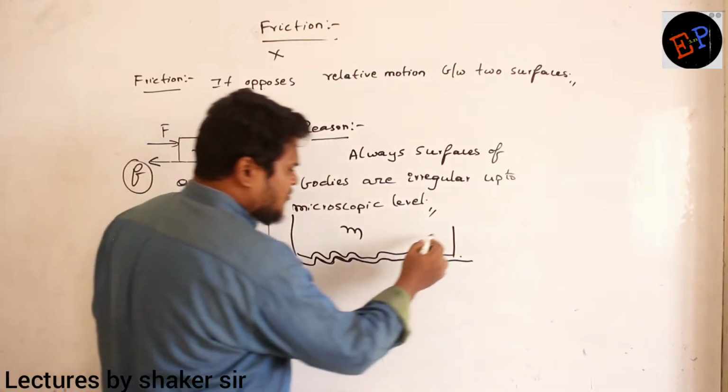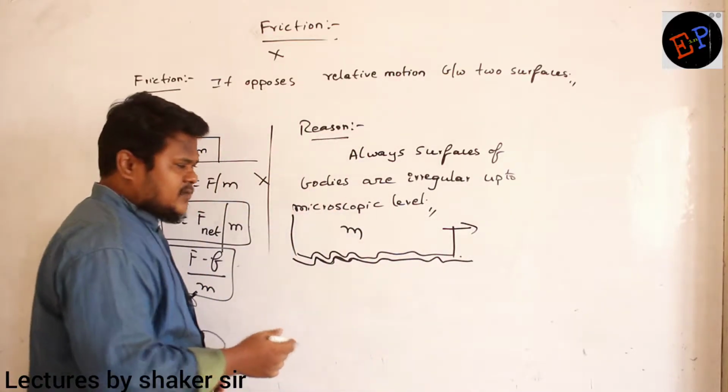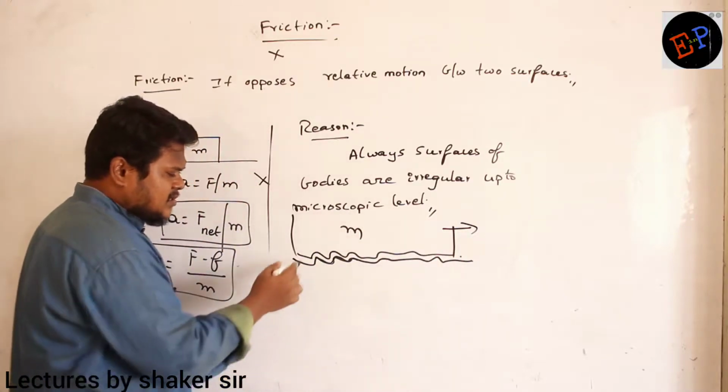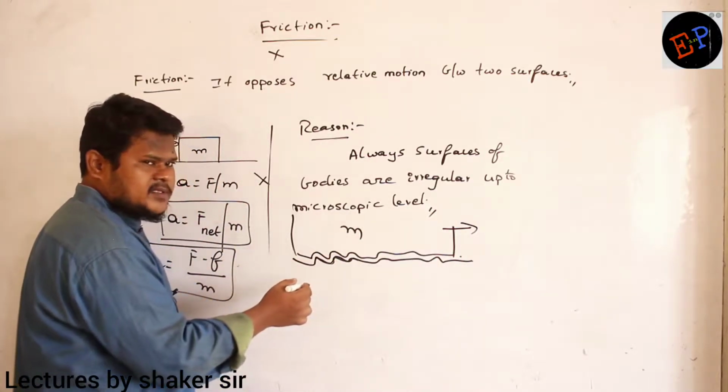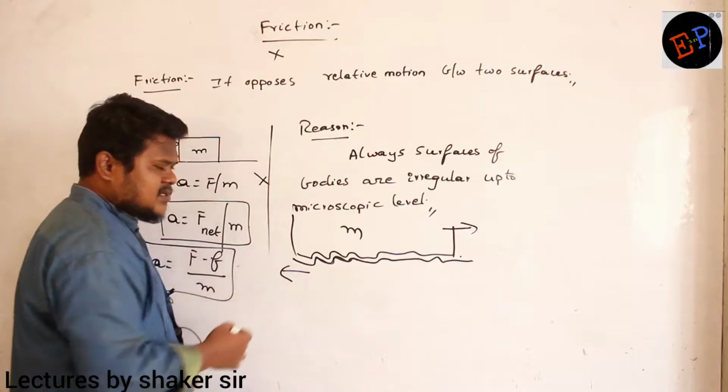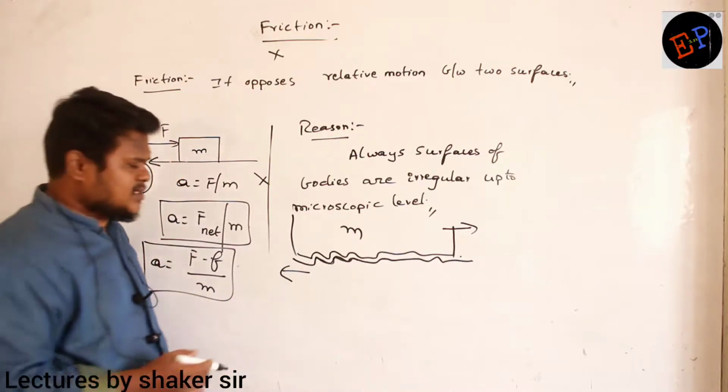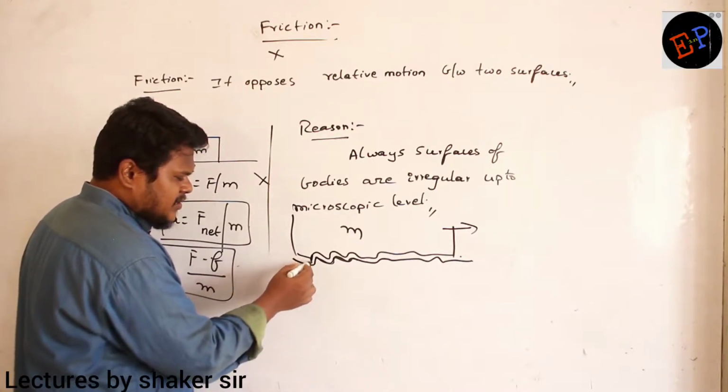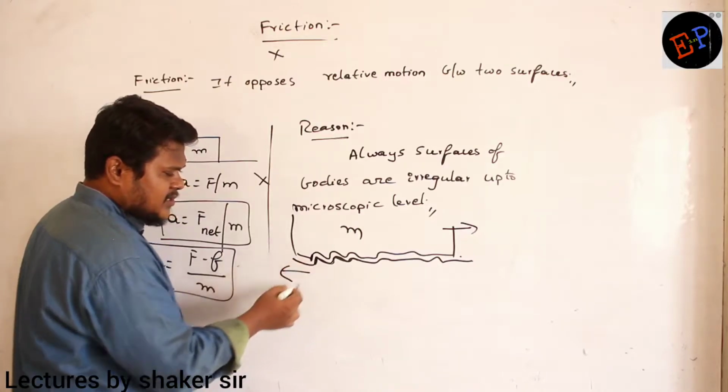So this body, if I try to move it in this direction, these irregularities, because they have interlocked with each other, start giving force in the opposite direction. Are you able to understand? So this irregularity will apply force on that irregularity.